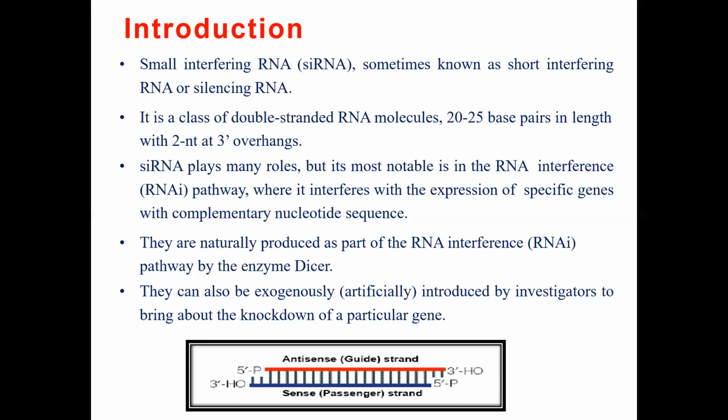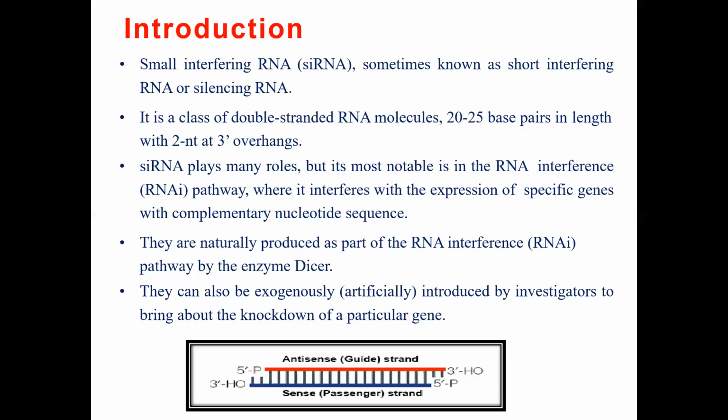So siRNA has many important functions. The main function is RNA interference, that is the RNAi pathway, where it interferes with the expression of specific genes with complementary nucleotide sequence. So this siRNA interferes with the functioning of other cells, and it also leads to changes in many functions. They are naturally produced as a part of the RNA interference pathway by the enzyme dicer.